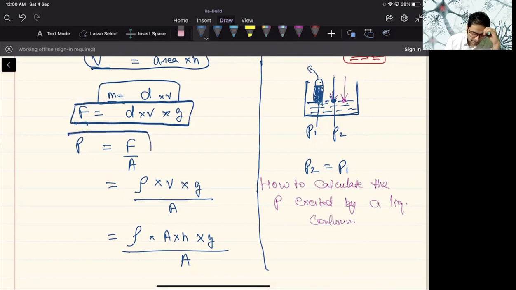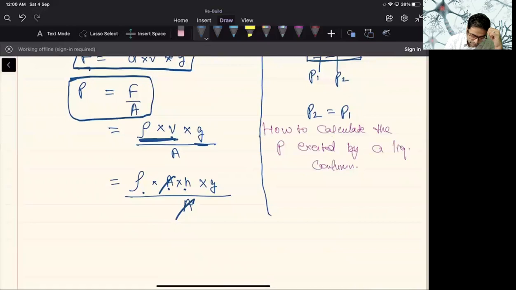As we all know, pressure is equal to force per unit area. So now force will be rho, that is density, into V, because we are talking about mass, and this is actually the factor for mass, into G upon area. If you really want to simplify it, rho into area into H into G upon A, you can cancel out this. So the pressure can be calculated as rho H g.